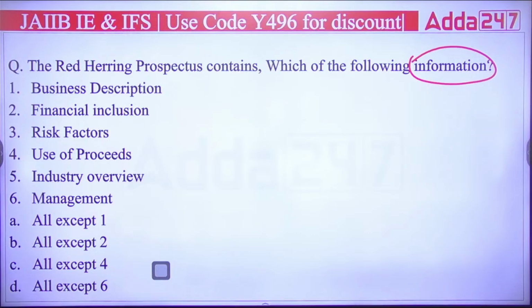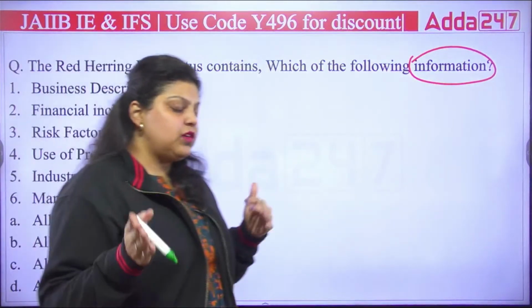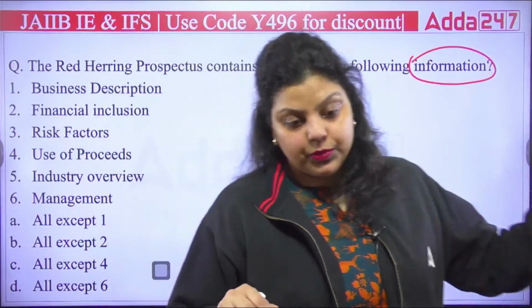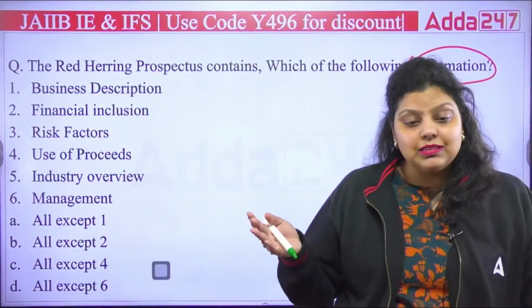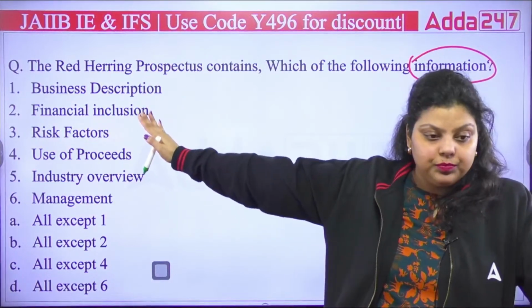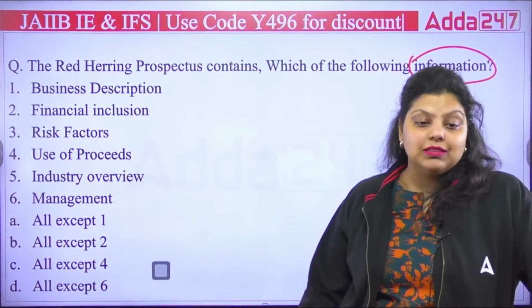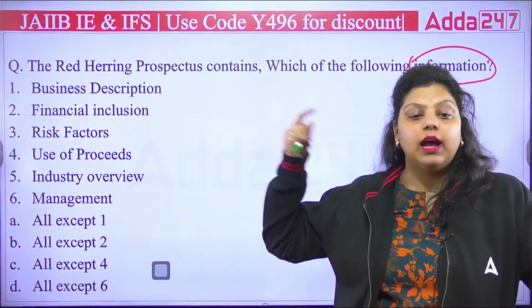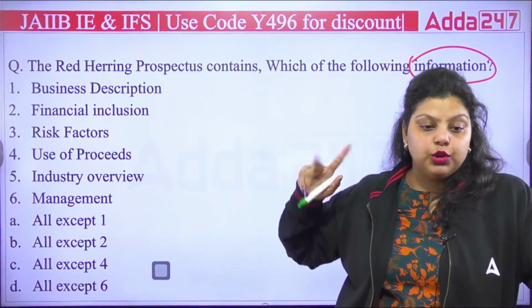So let me know which of the following information will be there in the red herring prospectus. As I have told you, in the red herring prospectus, the information about the company will be given so that you can take a sound decision whether you should invest in this company's shares or not. Clear? Now the question is which of the following will be there and which will not be there. You have to find out.